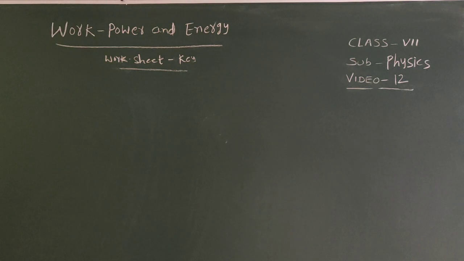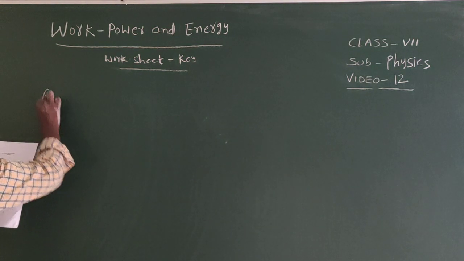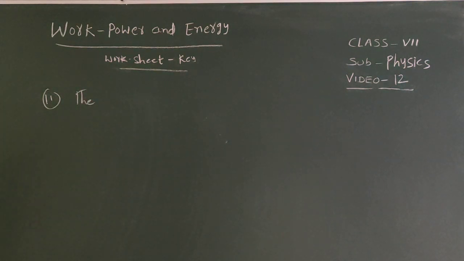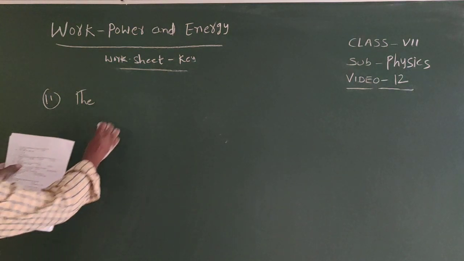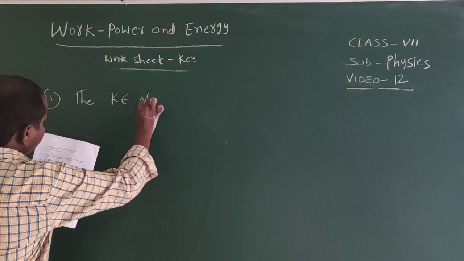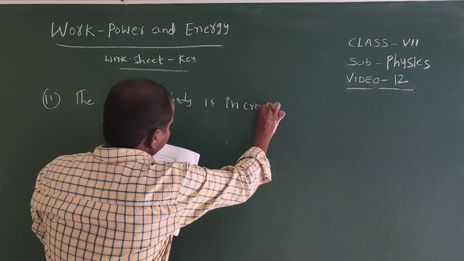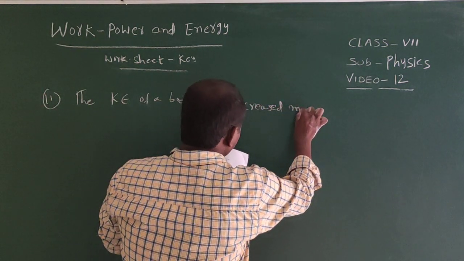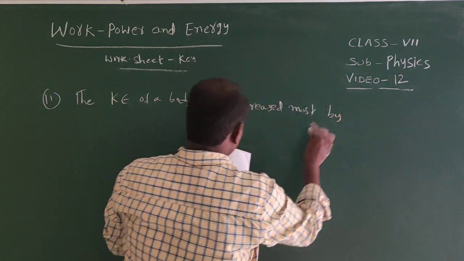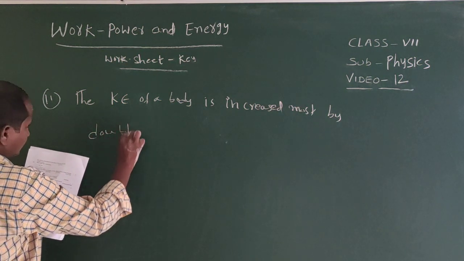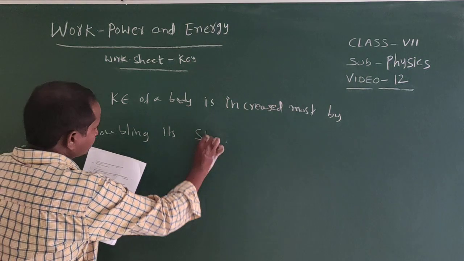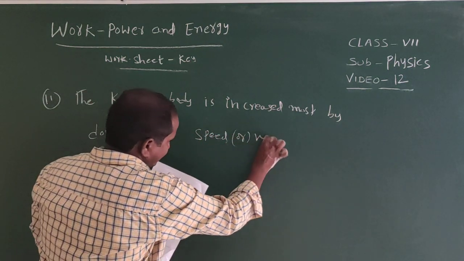11th one. The kinetic energy of a body is increased most by doubling its speed, or velocity.